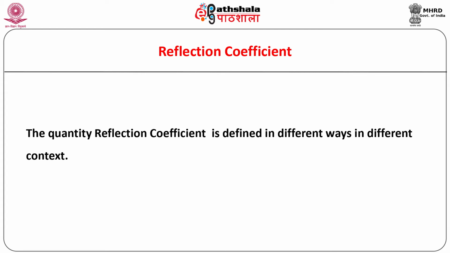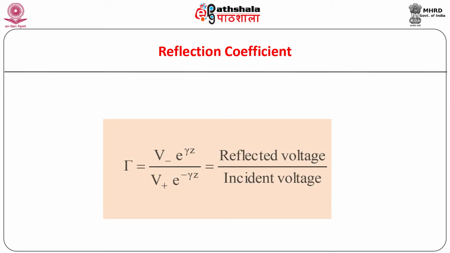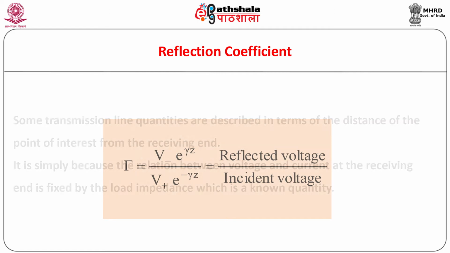It is to be noted that the quantity reflection coefficient is defined in different ways in different contexts. We will discuss them in connection with transmission lines in this module. The reflection coefficient at any point at a distance z from the sending end is defined as a ratio of the reflected voltage and incident voltage at that point and is expressed as shown.